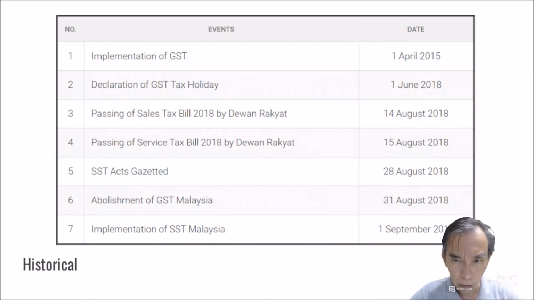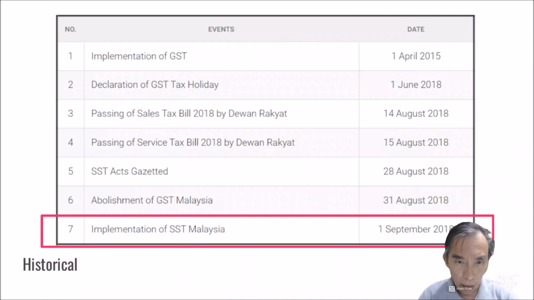But the point that I am highlighting also here is that there are two actually bill of government, two laws. One is the Sales Tax Act, another one is the Service Tax Act. So there are two actually separate Acts of Parliament. But when we talk to our customers, talk to clients, when we charge them, we usually say that it is SST, Sales and Service Tax, but in fact it is a service tax.